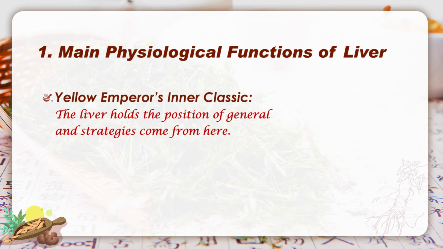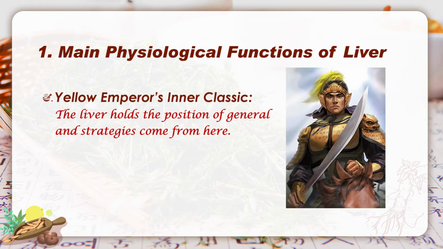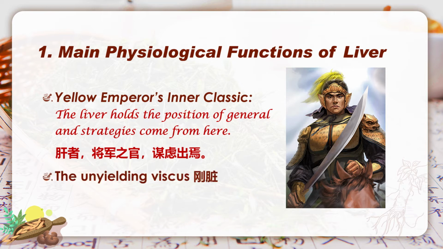In the Yellow Emperor's Classic, liver is described as holding the position of general, and the strategies come from here. 肝者将军之官，谋虑出焉。Liver is assimilated with a general because of its unyielding nature. Therefore, liver is also named the unyielding viscera, 肝脏.